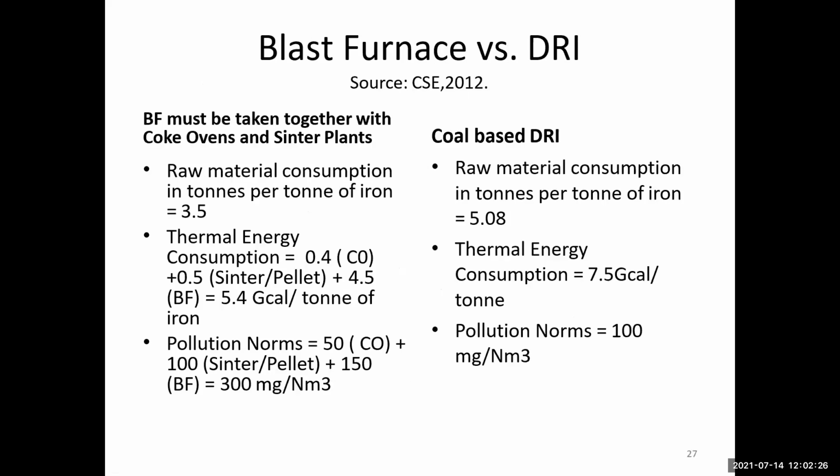The blast furnace versus DRI. What is the blast furnace? We already discussed it in the previous class. In the blast furnace, the iron is smelted, melted. The blast furnace might be taken together with the coke oven and the sinter plant. Raw material consumption is 3.5 tons per ton of iron, and the thermal energy consumption